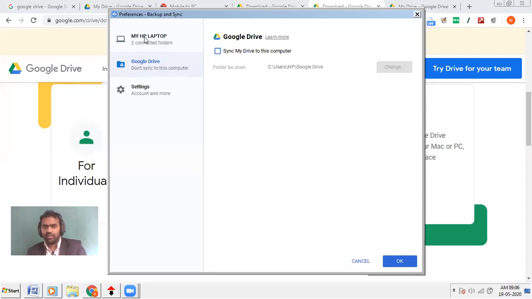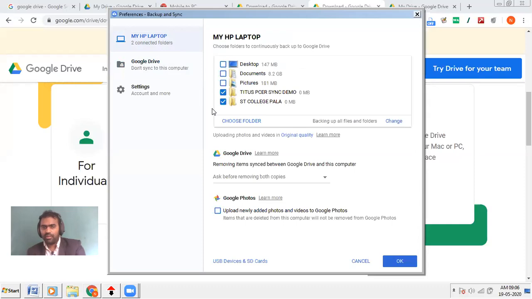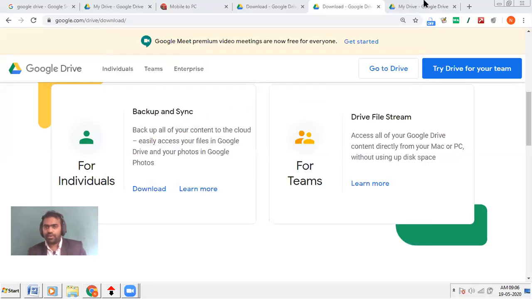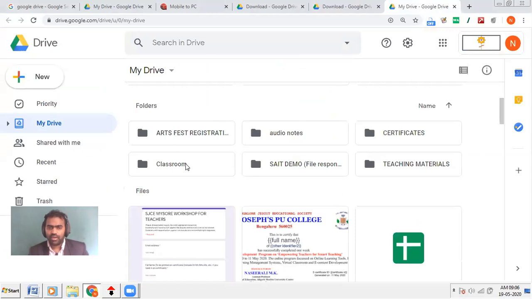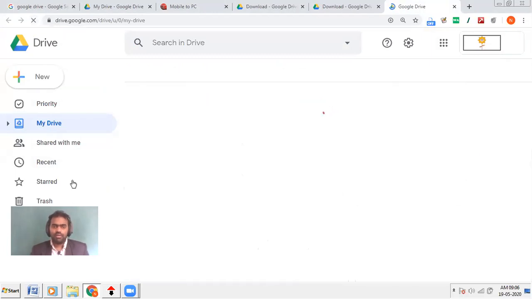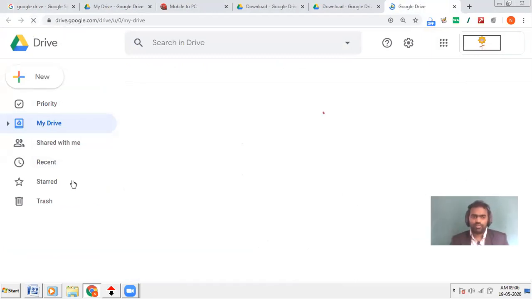You please try. Now I click OK. The advantage I'll be showing here. You can click on your devices in my drive, so that you will be seeing that folder, my HP, also.